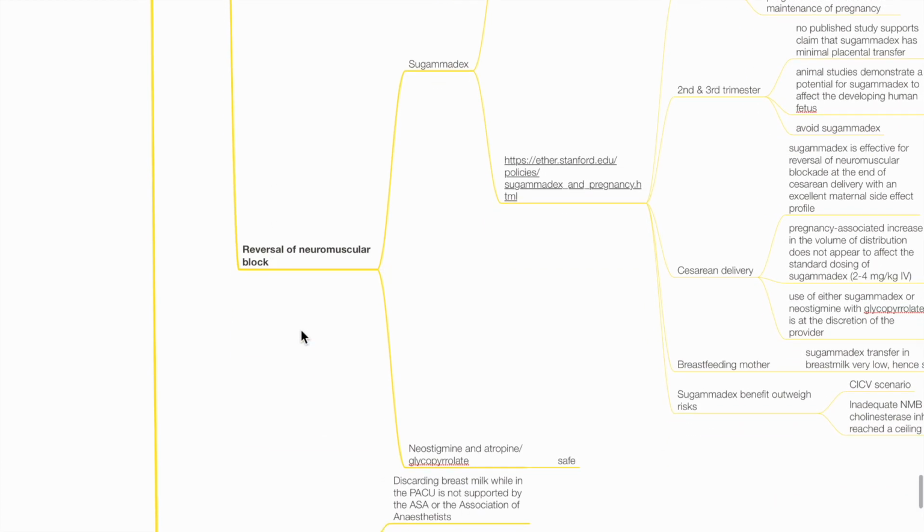Reversal of neuromuscular block. Sugammadex. Sugammadex should be avoided in the first, second, and third trimesters due to its ability to encapsulate progesterone. Inadequate human studies and animal studies demonstrate potential of Sugammadex to affect the developing human brain.